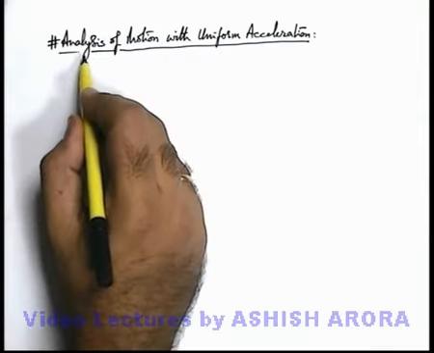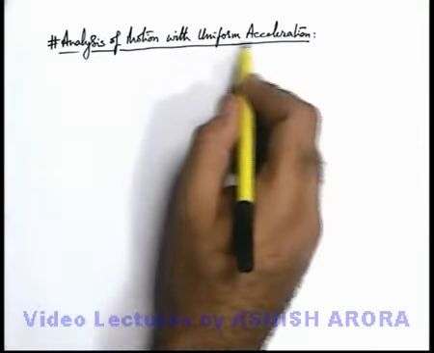Now we are going to discuss motion analysis with uniform acceleration.